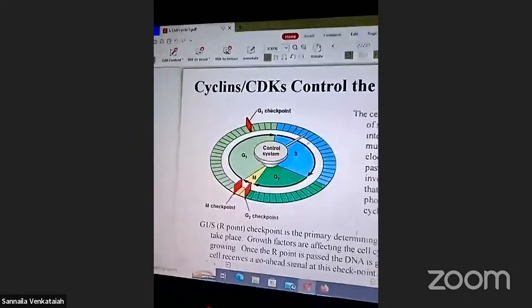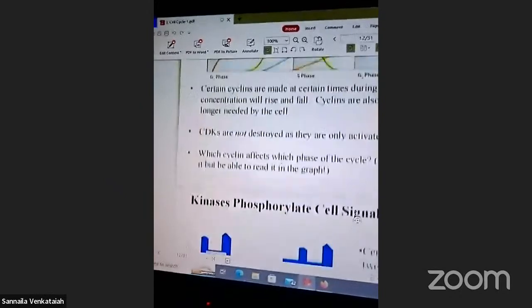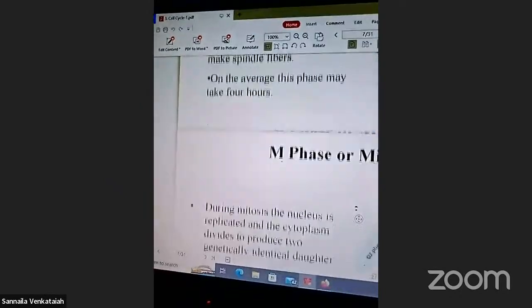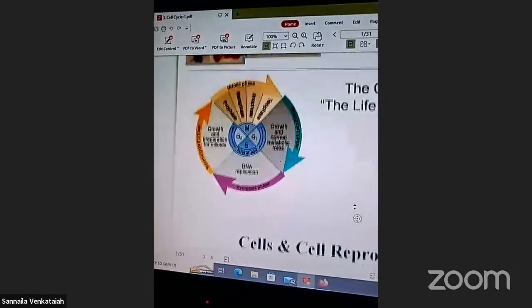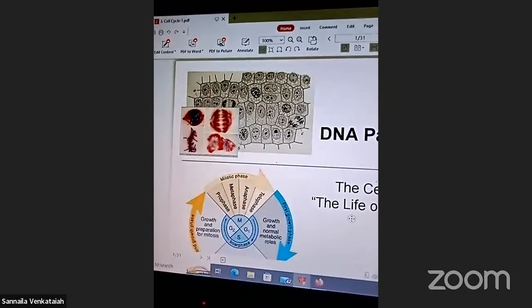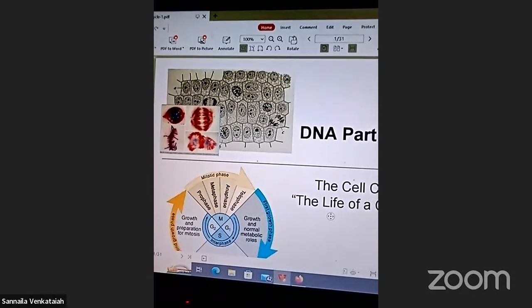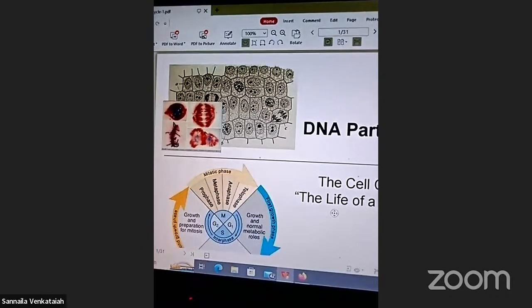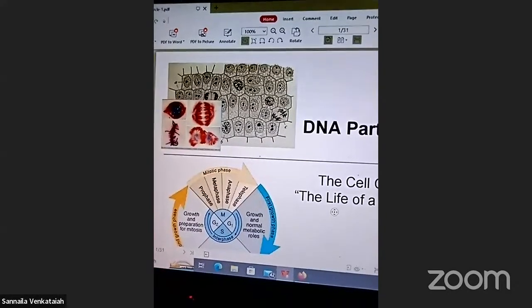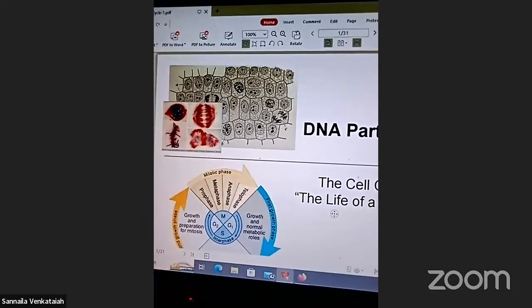The chapter name is the cell cycle and the life of the cell, the third unit, cell cycle and DNA significance.